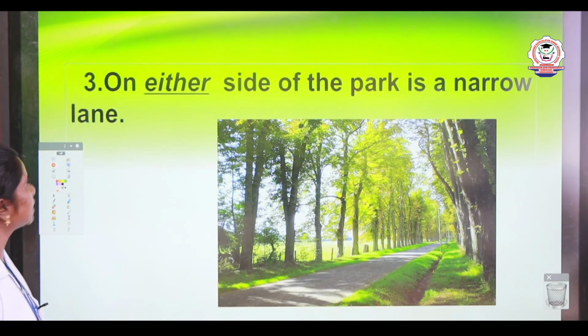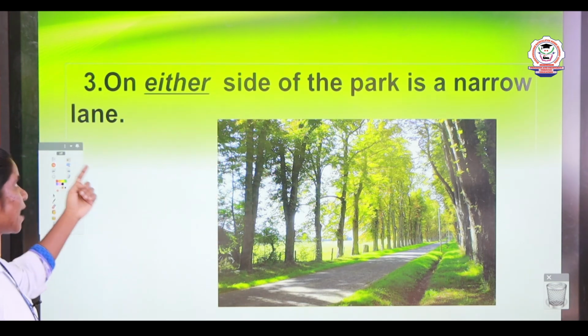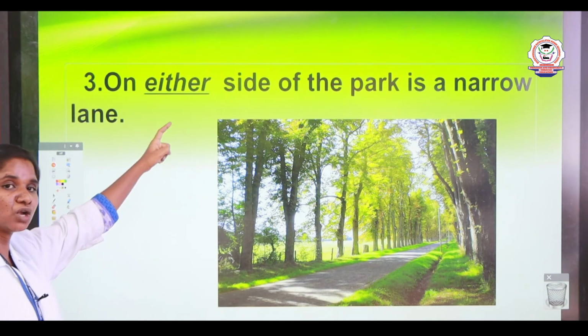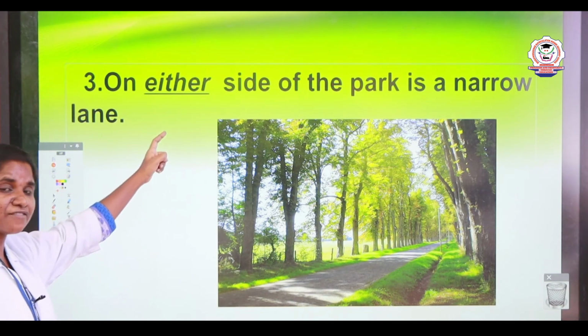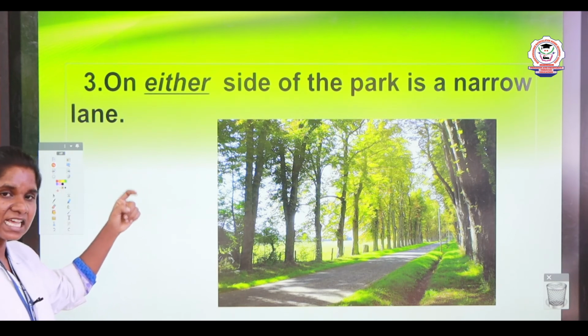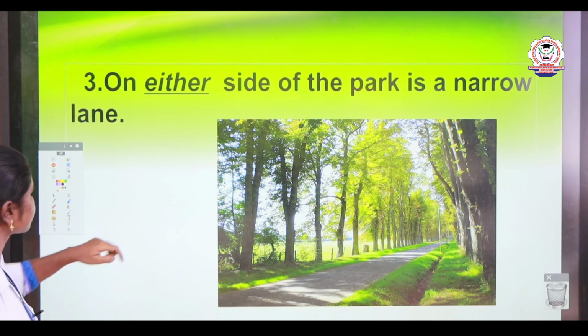The third sentence: on either side of the park is a narrow lane. Here, either is a distributive numeral adjective. They refer to each person as a number. It can be a person, it can be a place, or it can be a thing or animal.